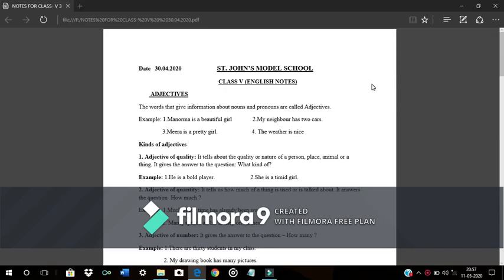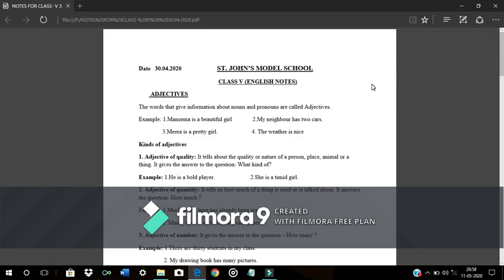Adjectives describe nouns or pronouns. A noun can be a common noun like boy, street, tree. It can be a proper noun like John, Sheila, or a collective noun like people. Pronouns can be he, she, it, they. So we can say adjectives give us more information about a person or a thing. They are also known as modifiers because they modify a noun or a pronoun.